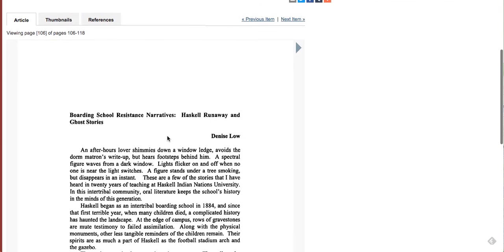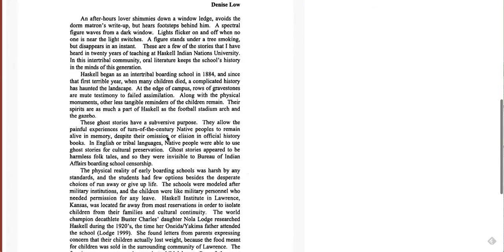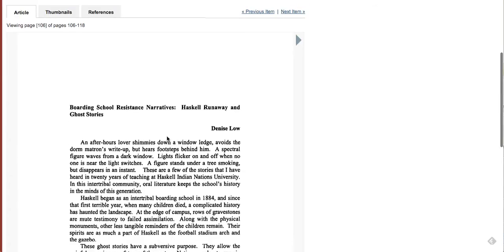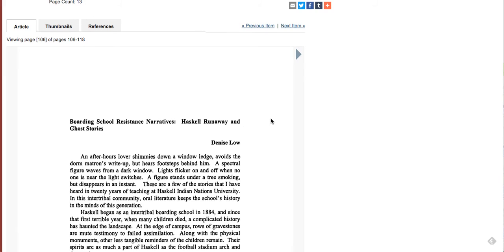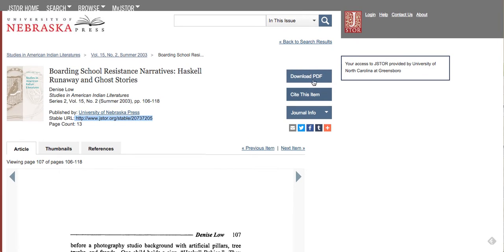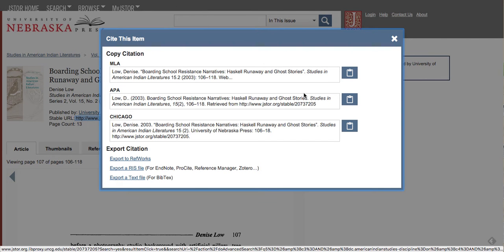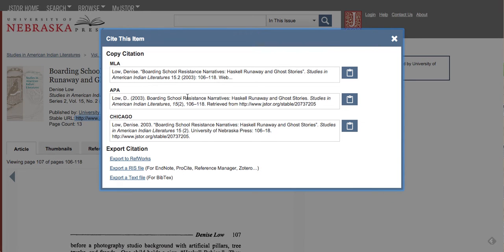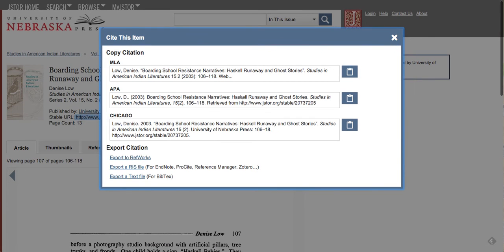If I scroll down a bit further, I'm actually able to interact with the article right here within the database. I can navigate using these arrows and read the whole thing here. Or instead, I could download the PDF to my computer. There's also a handy Cite This Item button, which I love. It saves a lot of time. Just make sure to double check the formatting before you finish up.